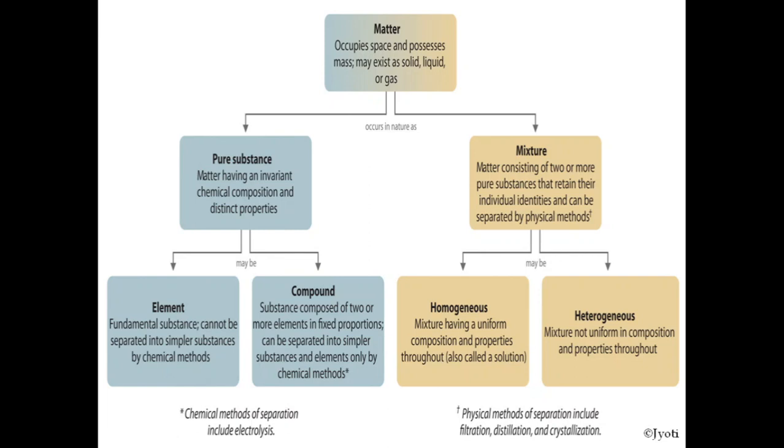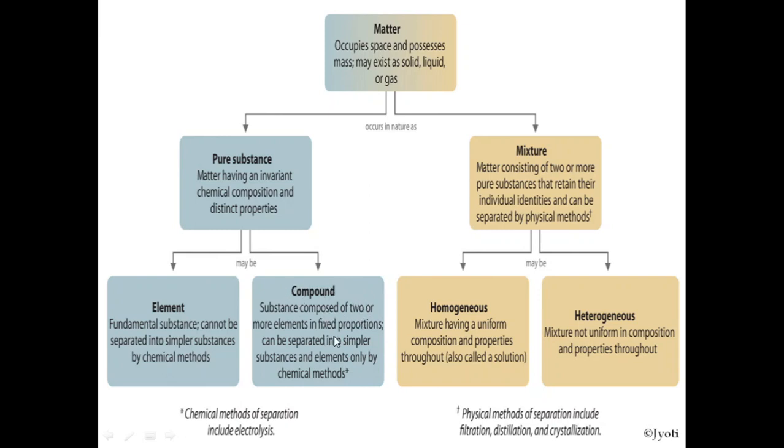So generally, what are the chemical methods by which we separate the substances or the elements? That is electrolysis. So here I have given you the chemical method of separation, electrolysis. So these elements, the particles of the elements cannot be separated by the chemical method. Now what are compounds?